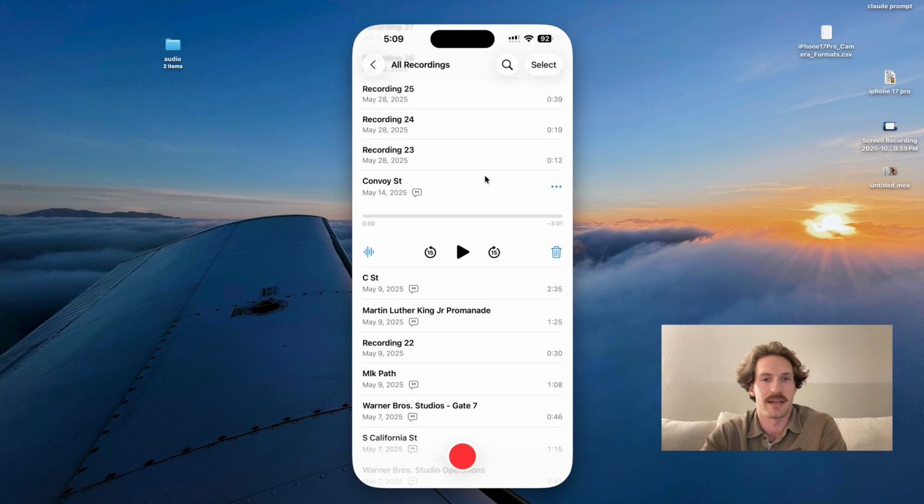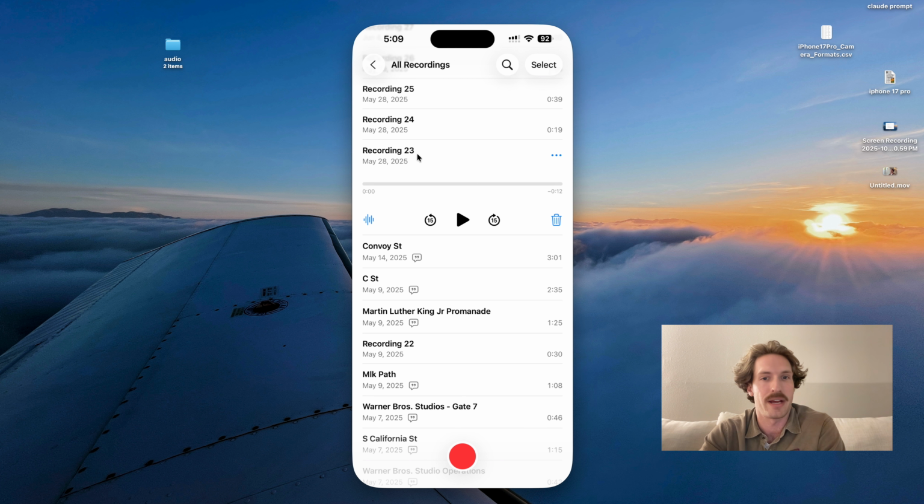But the main thing I don't like is the way it titles all the recordings. Sometimes it titles the recording based off of the location you're at, and sometimes it doesn't work. For myself, I would love for the recording to be titled based off a summary of the transcript, which based on my research is something you can do with Apple Foundation. So that's what we're going to be building for the core of our app.